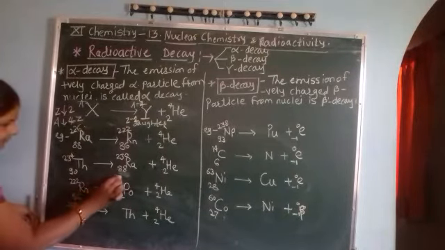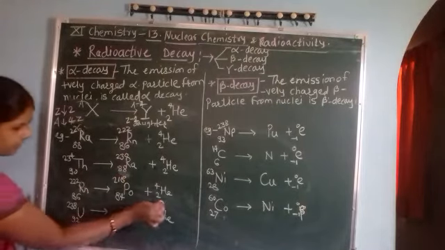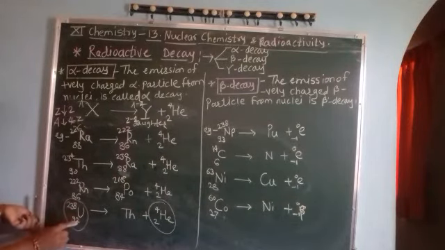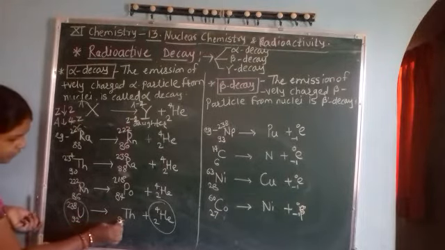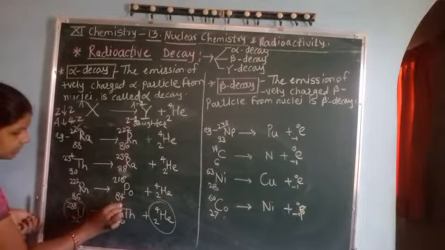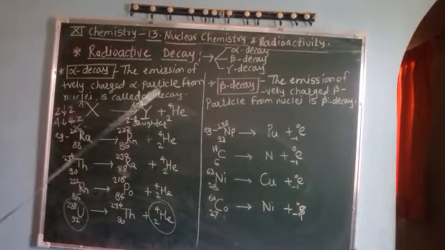If there is emission of one alpha particle from uranium 92, 238, so 92 decreases in the atomic number, 90 of thorium, and 238 minus 4, that is 234. Means when there is emission of an alpha particle, the new daughter will be formed having atomic number less by 2 and mass number decreased by 4.